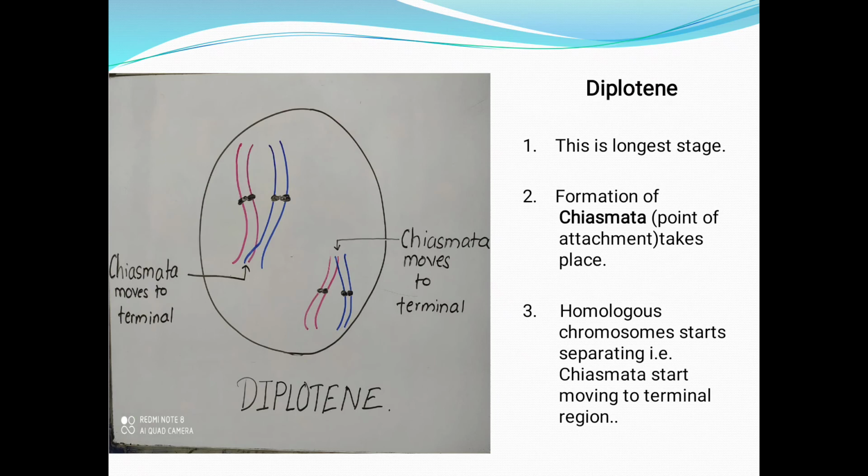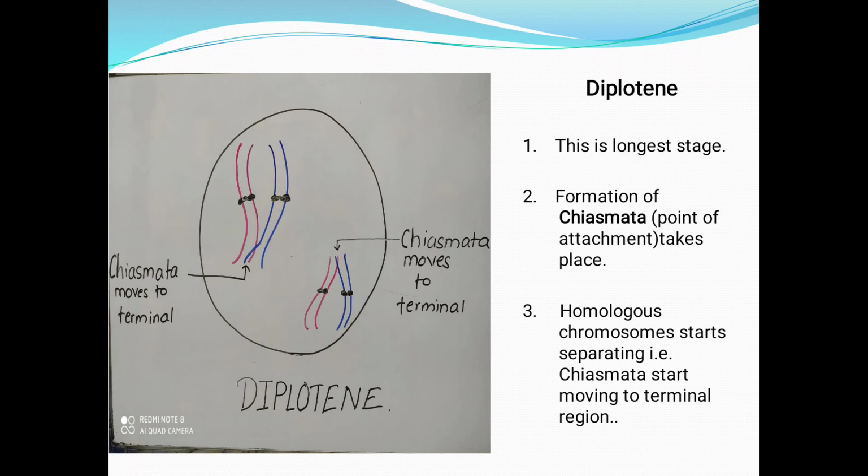Diplotene, this is the longest stage. Formation of chiasmata, meaning points of attachment, takes place. Here, if you see the diagram properly, you will find that the non-sister chromatids start to move. The point of attachment, that is chiasmata, starts to move to the terminal of the homologous chromosome. This movement to the tip of the homologous chromosome starts in this phase. So the last point, homologous chromosomes start separating, that is, chiasmata starts moving to the terminal region.